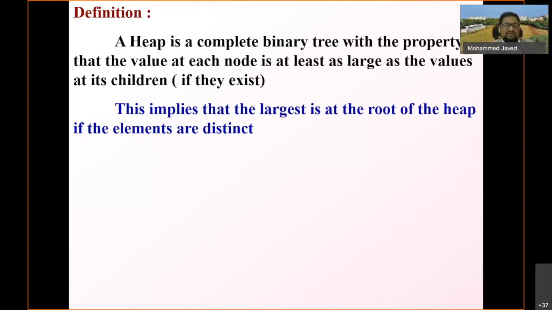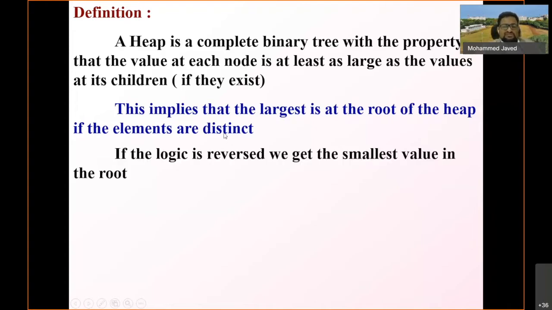That is the key, and it should be applicable to all the nodes inside the tree. This implies that the largest is at the root of the heap if the elements are distinct. If the logic is reversed, and I want the smallest instead of the largest, we get the smallest value at the root. So this is also possible.